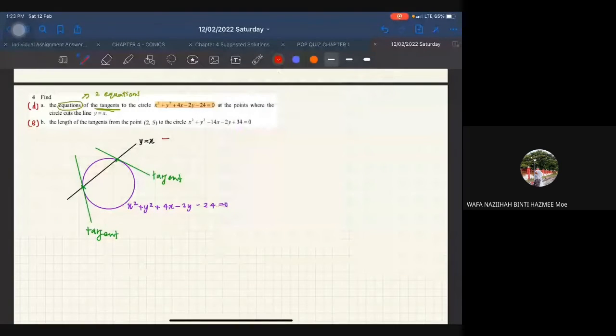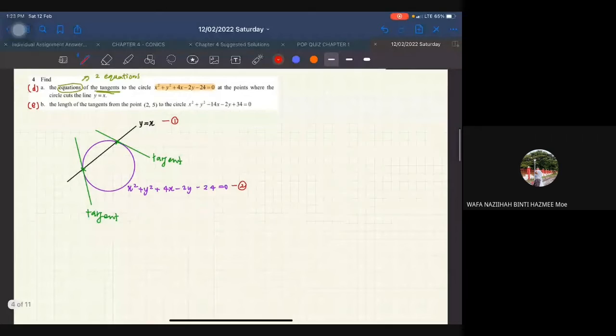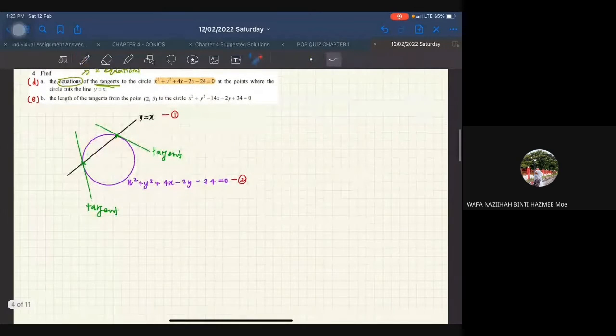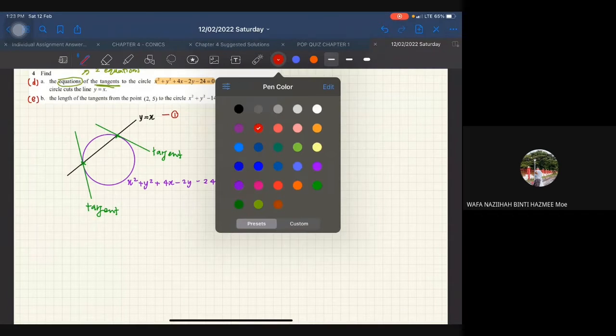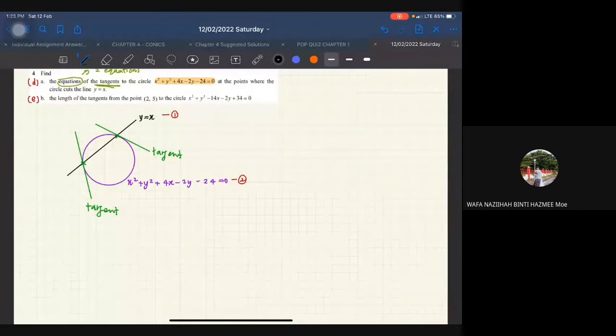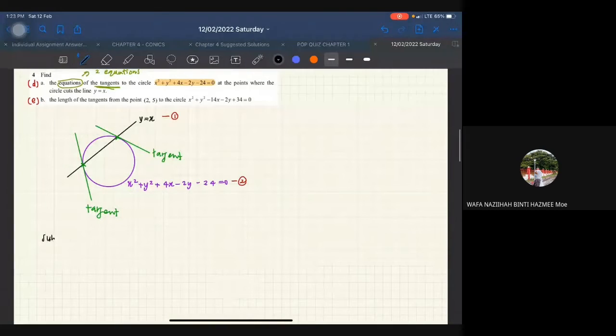Okay, so this is equation number 1. This is equation number 2. So I'm going to plug in equation number 1 into equation number 2. Okay, sebab saya nak cari nilai y and also nilai x dekat sini and also sini. Okay, so kita masukkan, substitute 1 into 2.